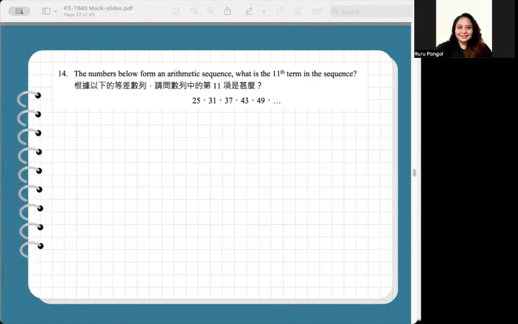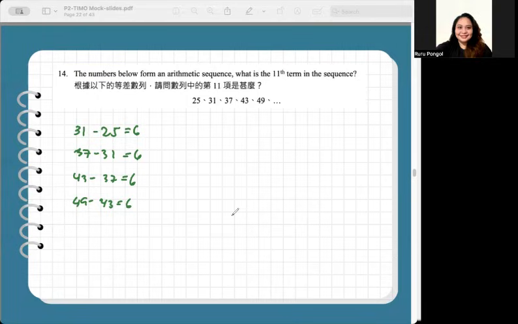So 25, 31, 37, 43, and 49, these numbers are increasing. But let's check how the numbers are increasing. 31 minus 25, that's 6. 37 minus 31, that's 6 also. 43 minus 37, that's 6. 49 minus 43 is also 6. So we are sure and certain that the increase of the numbers in the arithmetic sequence is 6.